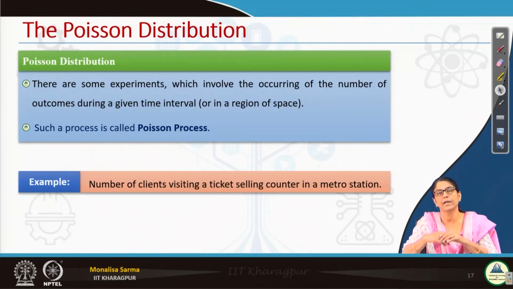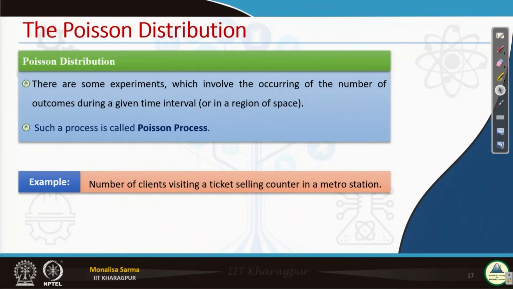So there are different versions of Poisson distribution to model this, where the average number of people coming to a counter is dependent on time, that is, the average number of events occurring in a particular time interval.